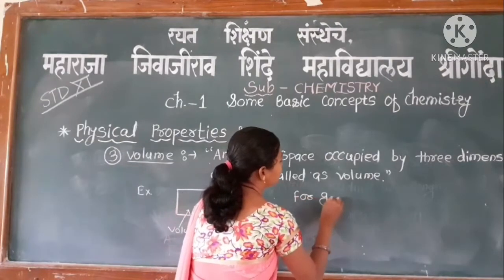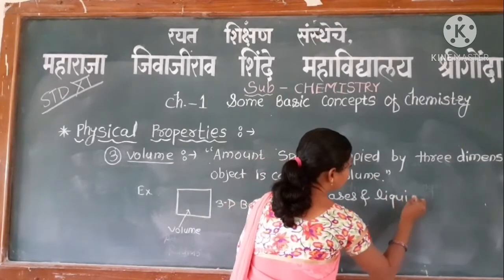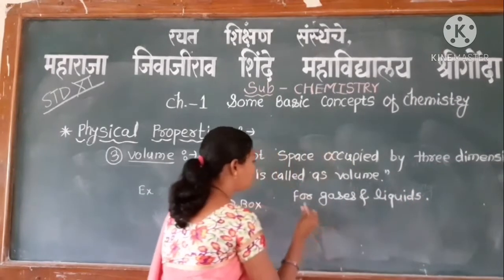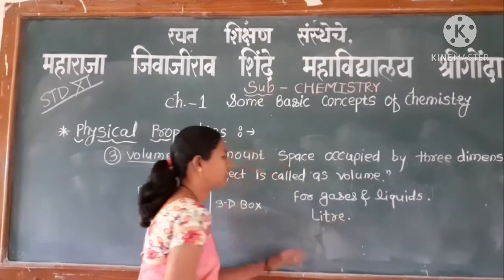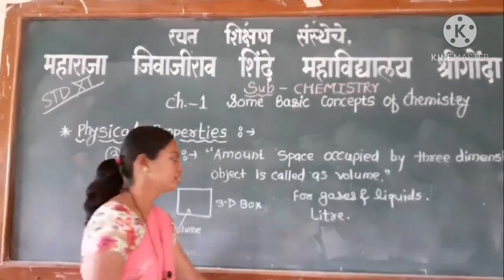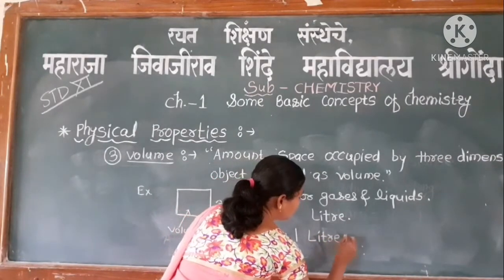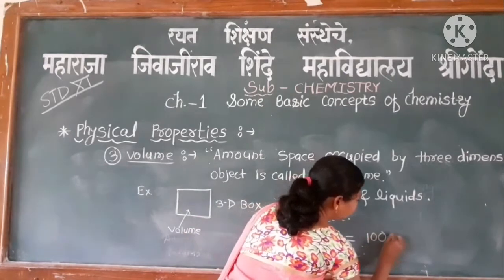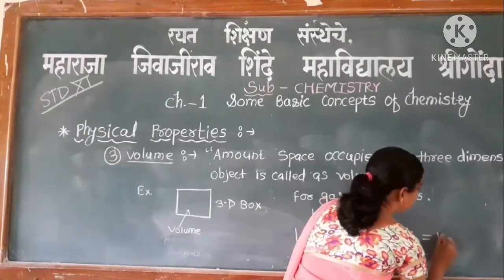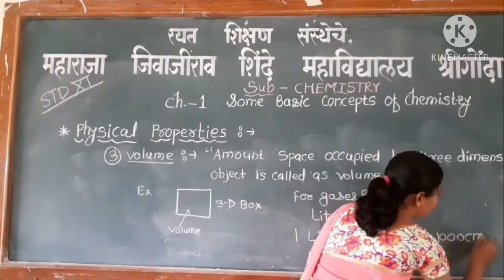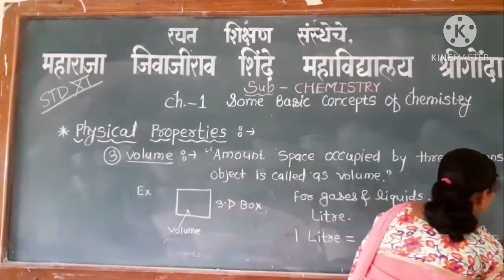For gases, we use the liter. That is, 1 liter is equal to 1000 ml, which is equal to 1000 centimeter cube, which is equal to 1000 decimeter cube.